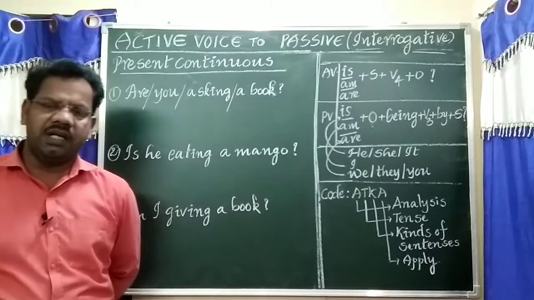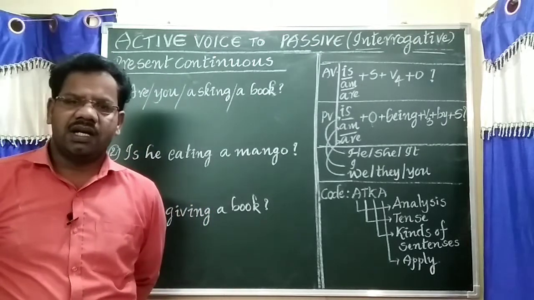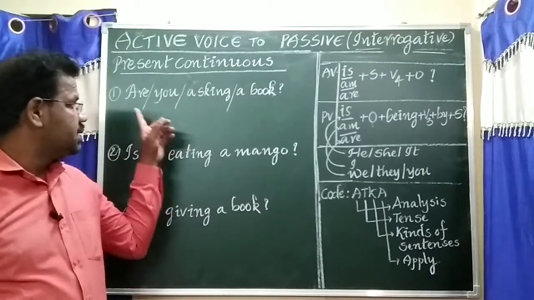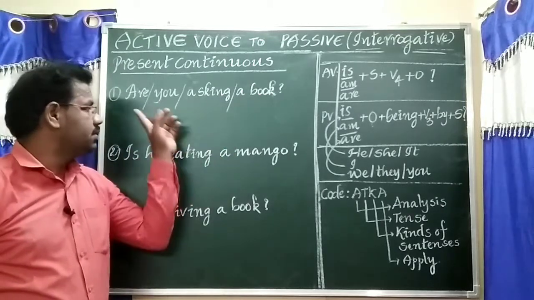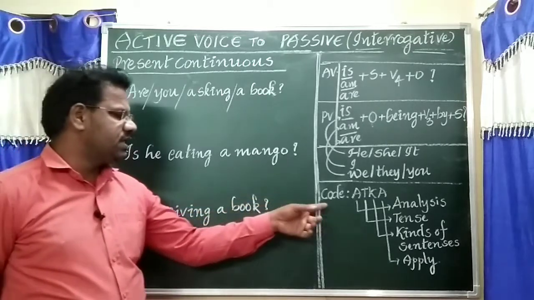Now we are going to learn active voice to passive voice according to present continuous tense, interrogative model, yes or no type questions. See, example 1: Are you asking a book? See, here one code is there.